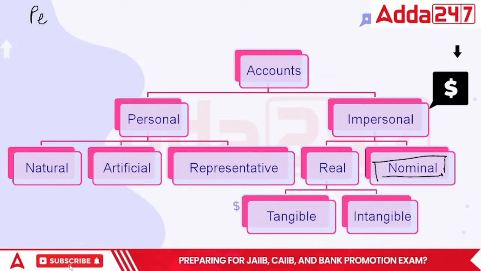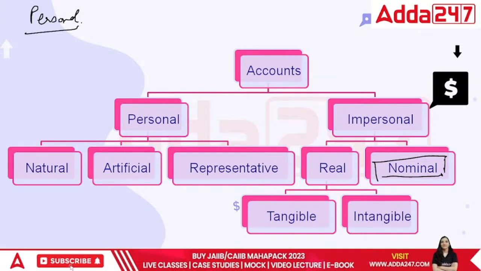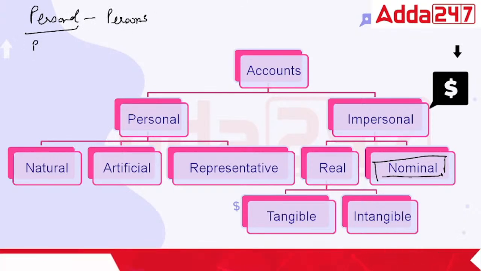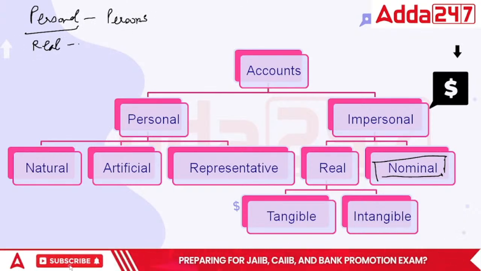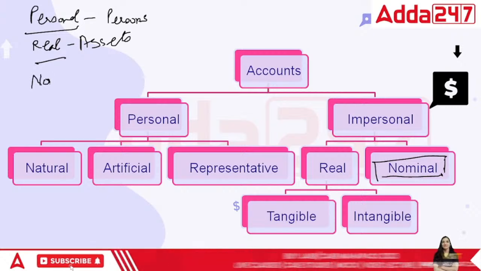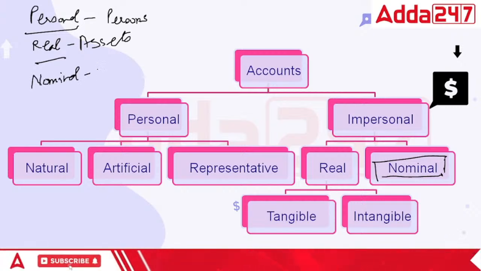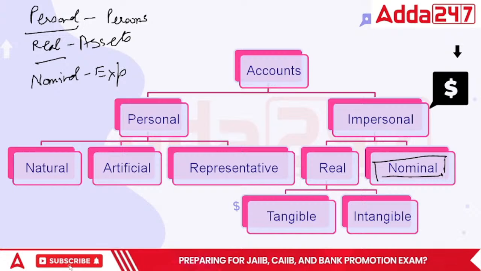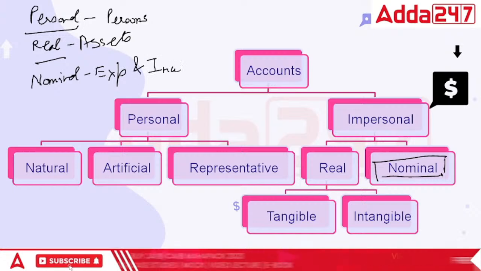Explaining again: first was personal, that was related to persons. Real was related to all the assets, while the nominal accounts would say all about expenses and incomes.